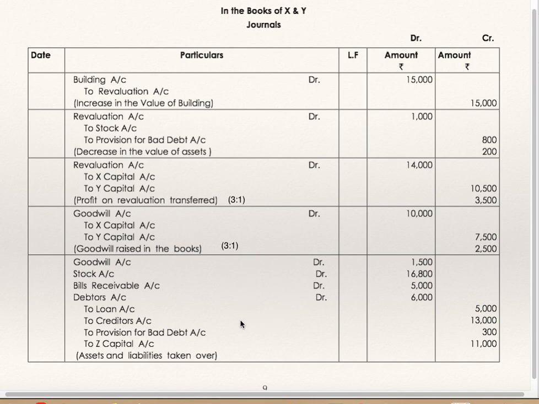Now these are assets and liabilities taken over from the firm Z at revalued figures, at agreed figures. Goodwill 1500 debit, stock 16800, bills receivable 5000, debtors 6000, to loan, to creditors, to provision for bad debts, and to Z's capital account 11,000. These are various assets, liabilities taken over from Z proprietorship firm as well as Z's capital.